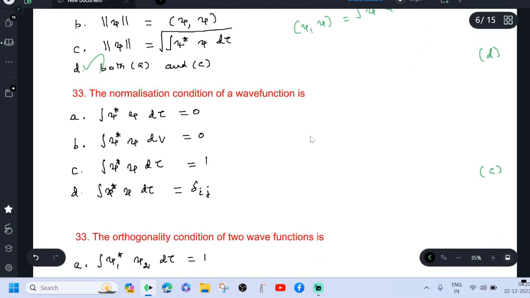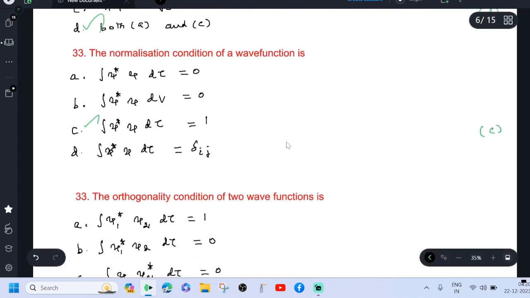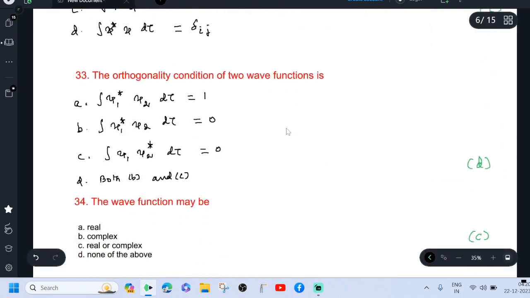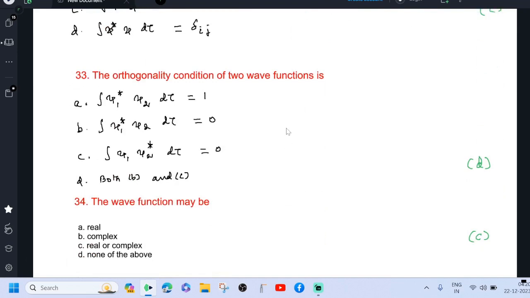The normalization condition of a wave function is integral psi star psi d theta equal to 1. The orthogonality condition of the two wave functions: option A, integral psi 1 star psi 2 d theta equal to 1. Option B, integral psi 1 star psi 2 d theta equal to 0. Option C, integral psi 1 psi 2 star d theta equal to 0. Both option B and C are correct. The product of one wave function with the complex conjugate of another one should vanish. Then the two wave functions are said to be mutually orthogonal. That is a condition.